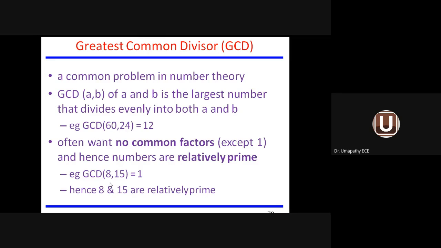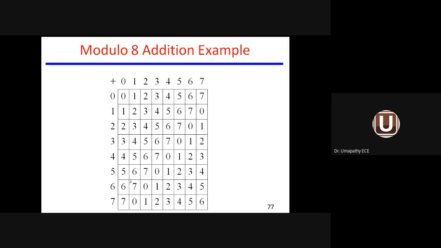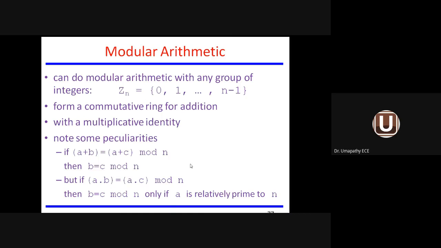Sometimes you may come across two numbers like 8 and 15. 8 is separately divisible, 15 is separately divisible, but for the common divisor of 8 and 15, you cannot arrive at any answer except 1. So when the GCD of two numbers equals 1, we can say 8 and 15 are relatively prime to each other. This is the meaning of relatively prime in modular arithmetic.